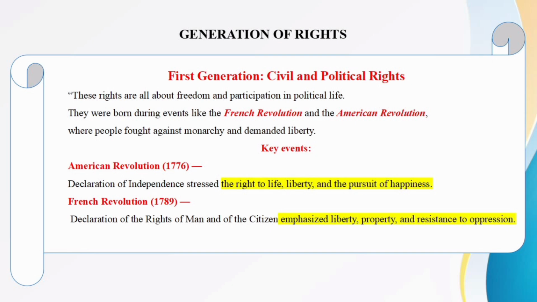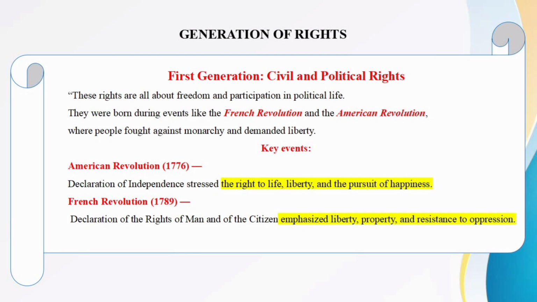Let's see the first generation of rights, civil and political rights. These rights are all about freedoms and participation in political life. They were born during events like the French Revolution and the American Revolution, where people fought against monarchy and demanded liberty. Now let's see some key events.